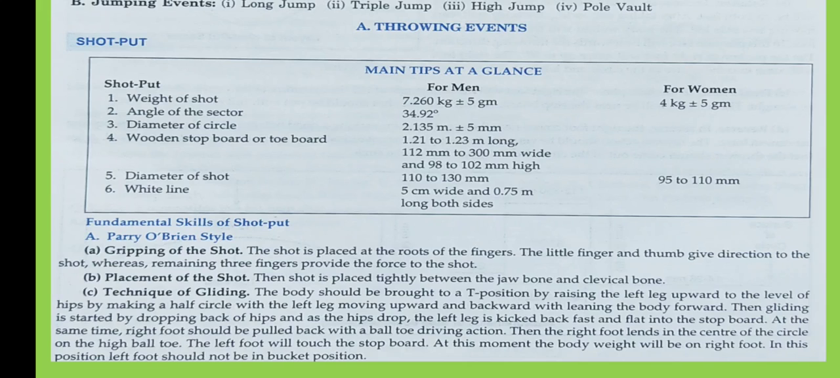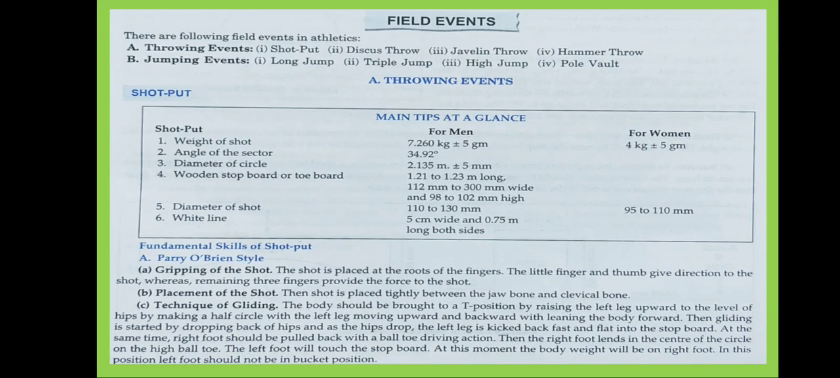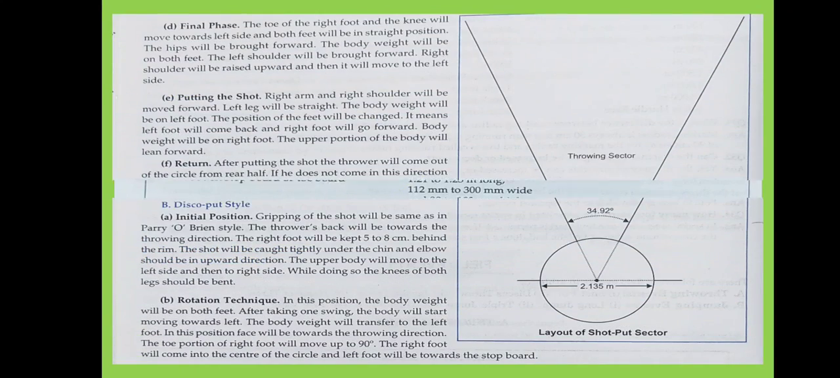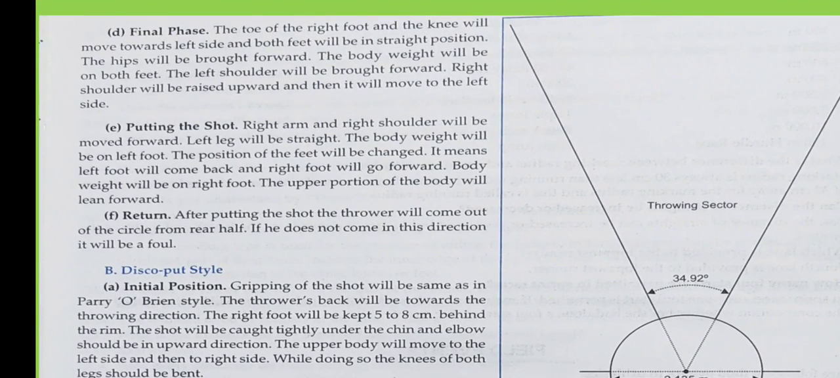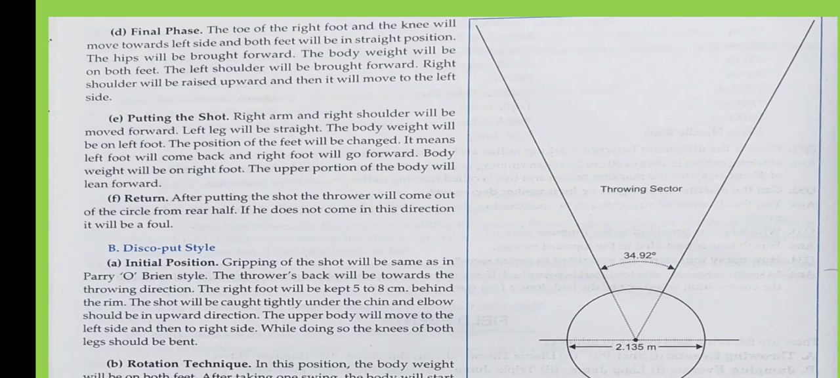Here the person has to take a position to throw the shot. What will they do to throw? They have to make a position, and with the help of gliding they take a glide and afterwards they throw. That will be shown, don't worry about that. Then we will have a final phase, then putting of the shot and return. What happens in the final phase? The toe of the right foot and the knee will move toward the left side and both feet will be in a straight position. This is the theory part that has been given, but when a person does it practically, they can write these phases and fundamentals on their own.